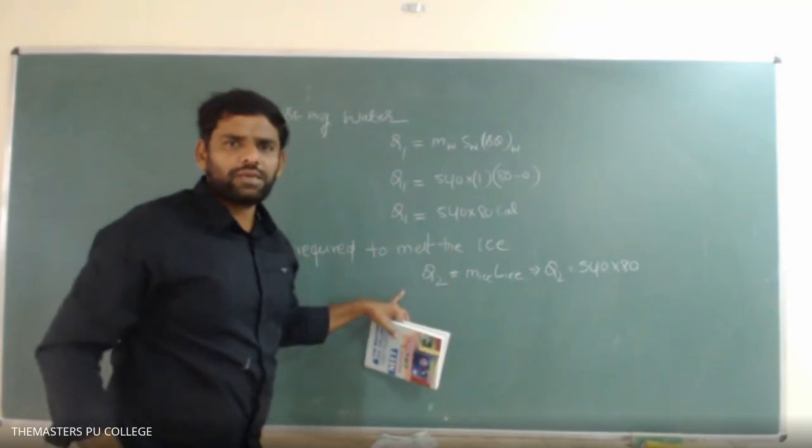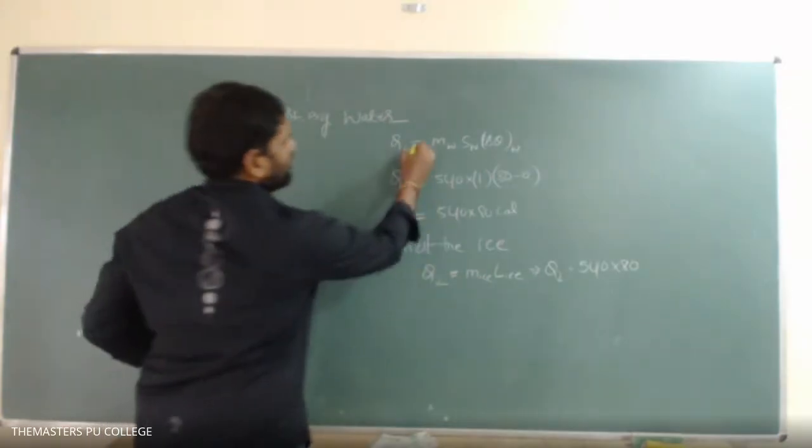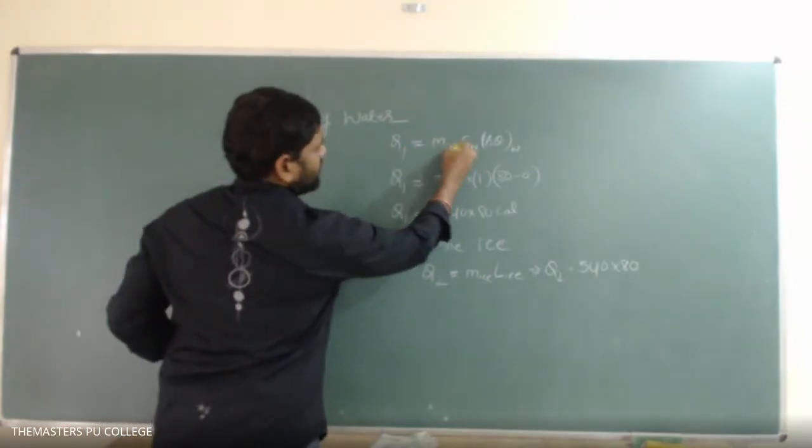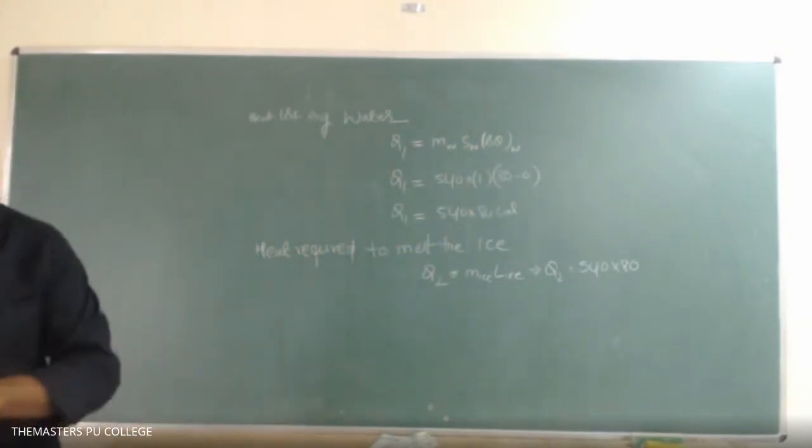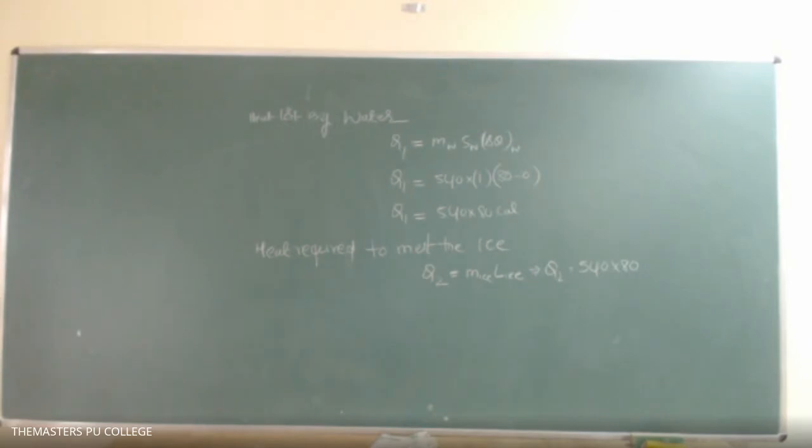Now at least we are clear. Yes, sir, it's clear. Right. So therefore Q1 equals MWSW delta theta W. Write it down. Written, sir. Yeah. So you can note down this point also.